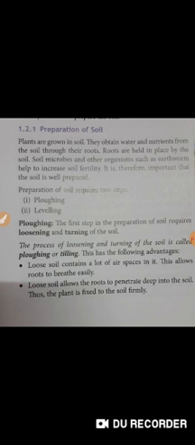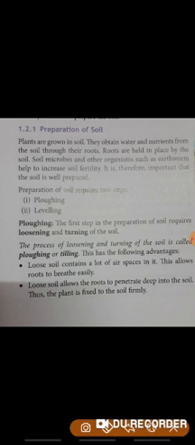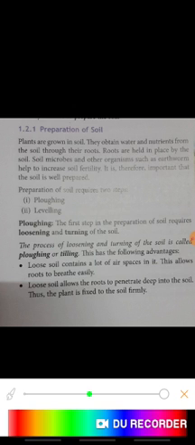Now coming to the steps in the preparation of soil. There are 2 steps. First is called plowing, second is called leveling. Let me first define plowing. The process of loosening and turning the soil is called plowing or tilling.